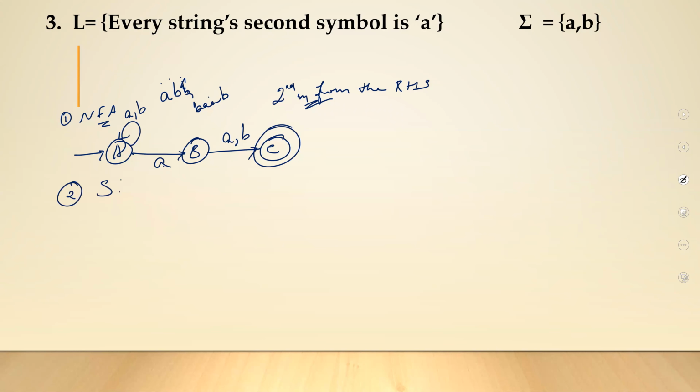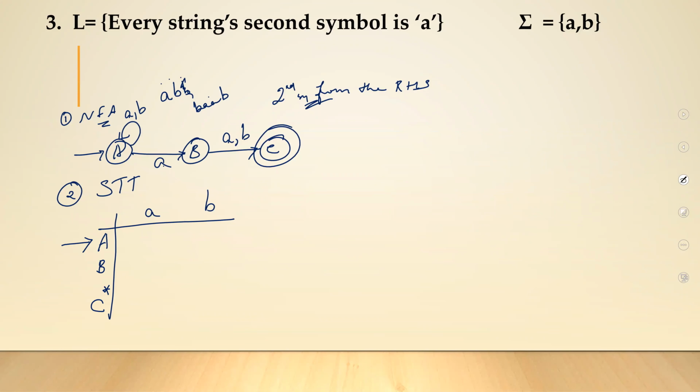Let's construct the table for that. So you'll have three states, A, B, C. A is your initial state, C is your final state. You have two inputs, A and B. So let's complete it.